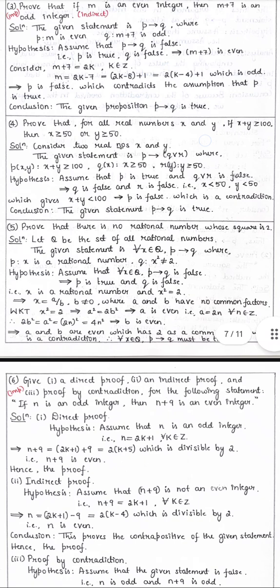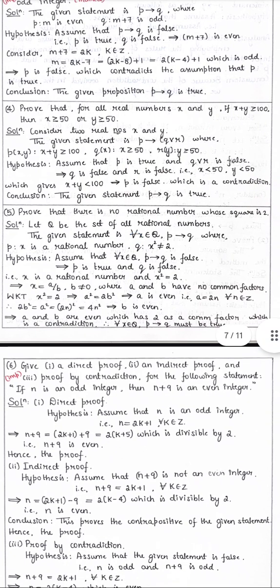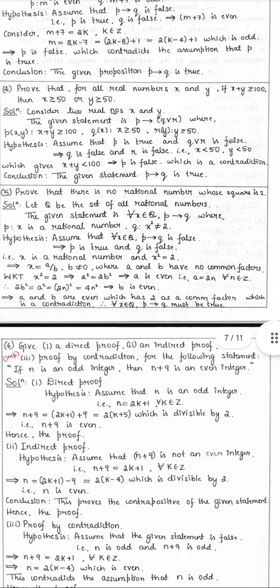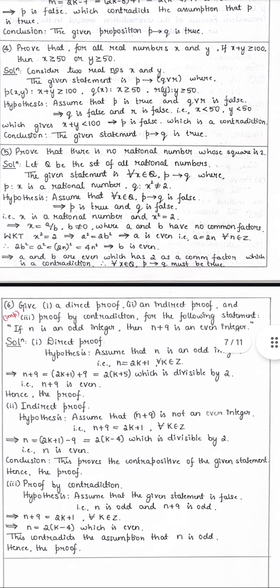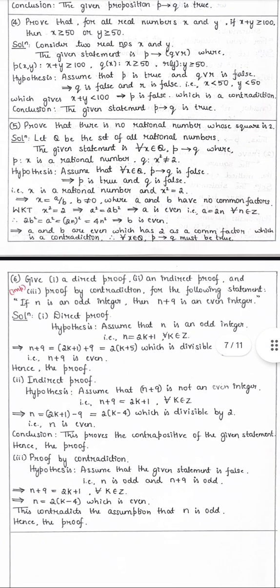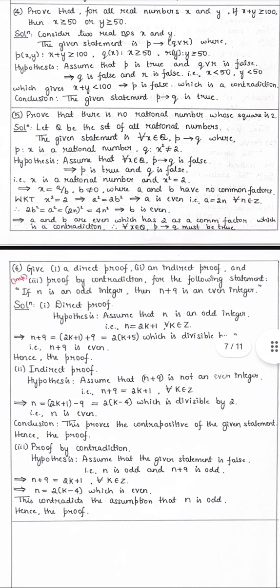Then Q is false and R is false, that is, x is less than 50 and y is less than 50. Then x plus y is less than 100. So P is false, which contradicts our assumption. Hence the given statement "if P then Q" is true.